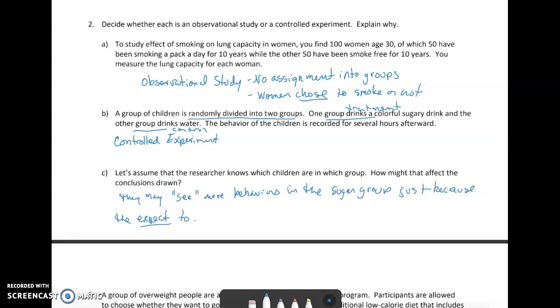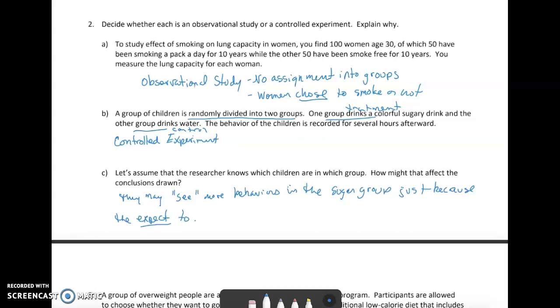So they may see these children bouncing off the walls and being crazy, and they're like, well, yep, they drank the sugar drink, and so I'm noticing this. Whereas maybe one or two or more of the children in the water group are also kind of running around and acting crazy. And perhaps the bias that enters into our minds subconsciously causes the observer to just think, oh, that kid's just being a kid. Like all kids run around and all kids jump off of things. So they may just sort of have their own biases enter the situation there.